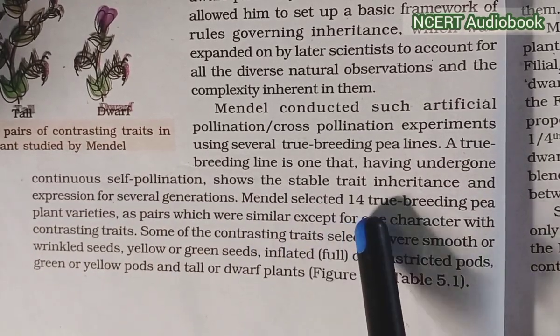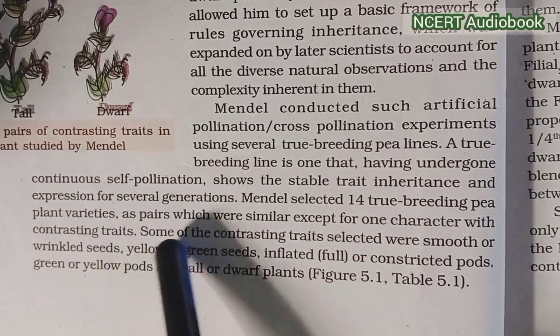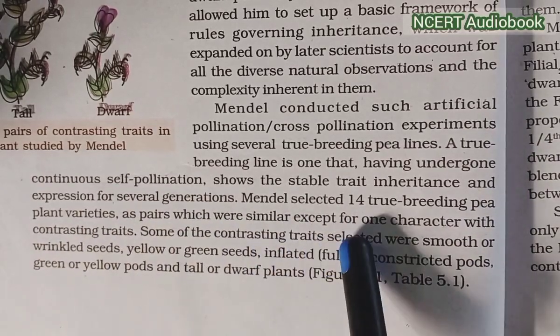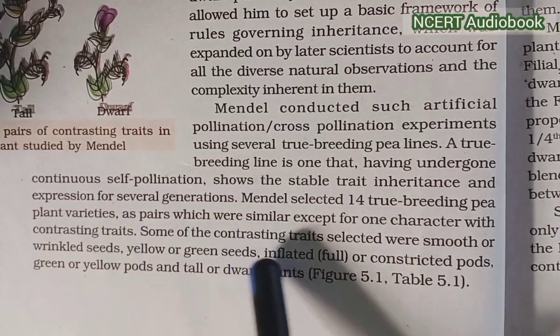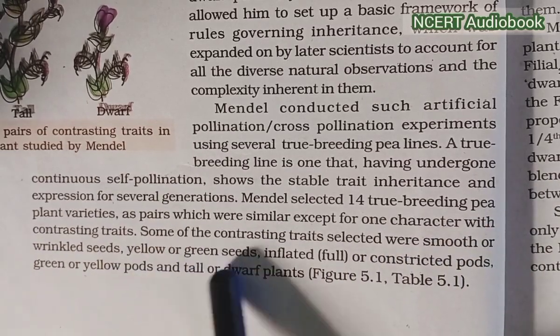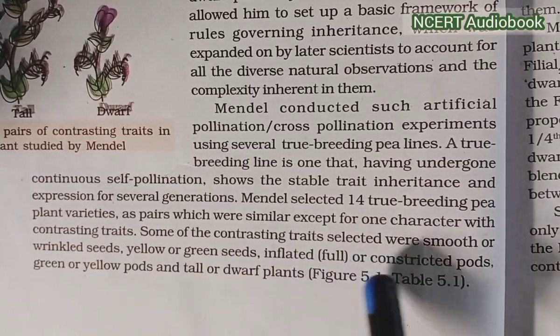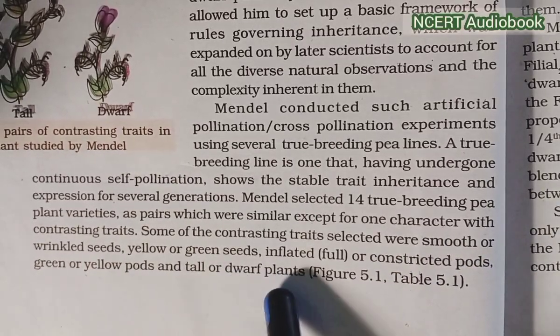Mendel selected 14 true breeding pea plant varieties as pairs, which were similar except for one character with contrasting traits. Some of the contrasting traits selected were smooth or wrinkled seeds, yellow or green seeds, inflated or constricted pods, green or yellow pods, and tall or dwarf plants.